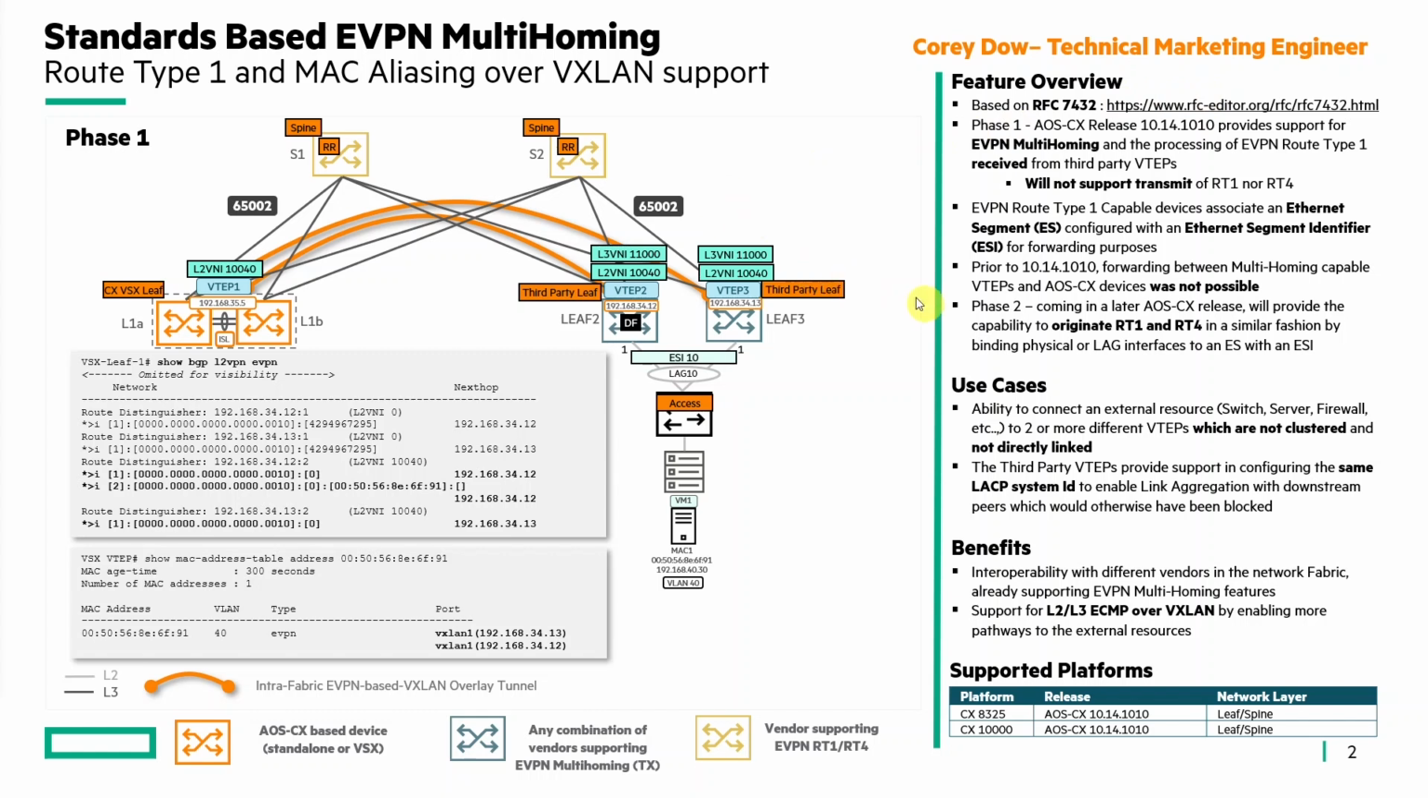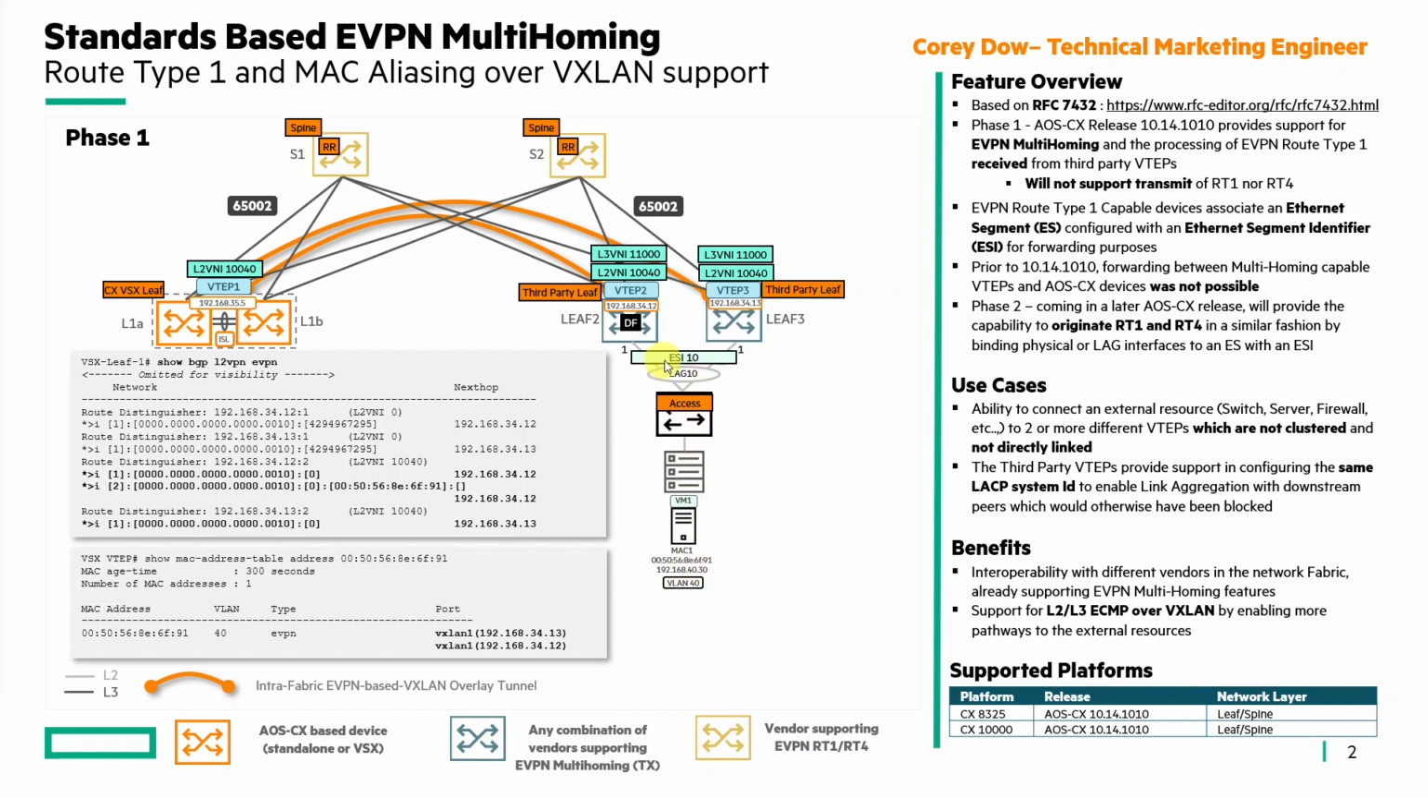What it is, it's basically the ability to connect an external resource, so a switch, server, firewall, etc., to two or more different VTEPs, which are not clustered and are not directly linked. So in the example here, you can see we've got two third-party leafs that are non-CX. They're not interconnected with each other in any way, but they do share a common Ethernet segment, as you can see here, which connects to this shared resource down below, VM1.